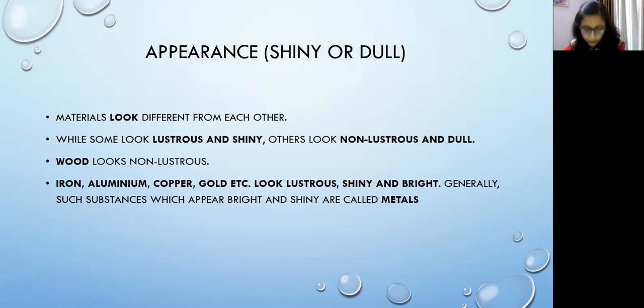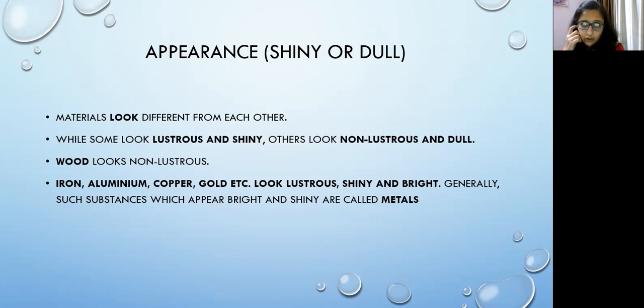Now let us move on to the next property, that is appearance. What kind of appearance an object has. Based on that, we can also categorize and group these objects. Basically we'll study here two types of appearances. First is shiny appearance and second is dull appearance. Materials look different from each other. I'm talking about the physical appearance, how the materials or objects look. On that basis we are going to group them.